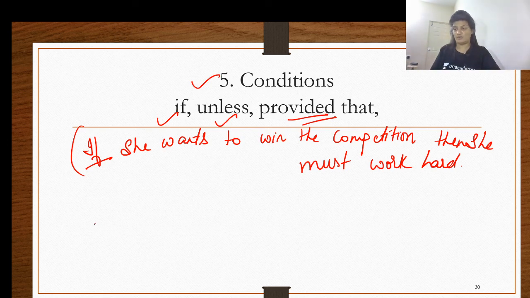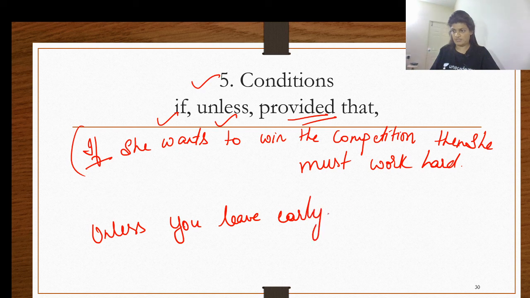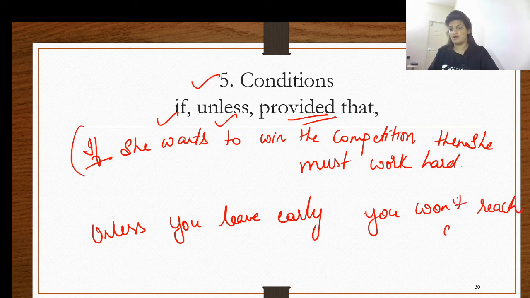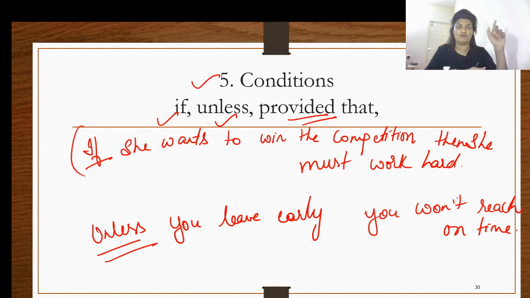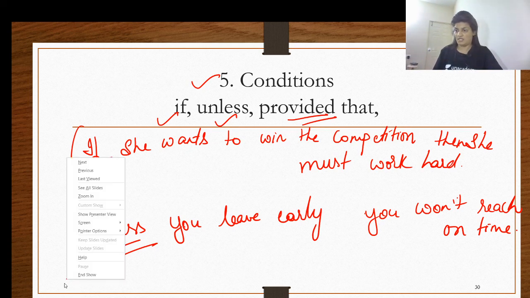The other example with the word unless is, unless you leave early, you won't reach on time. So here the condition is, unless you leave early, you won't reach on time. If you want to reach on time, then fulfill the other condition, that is, leave early. So that's another statement. Let me give you another example.